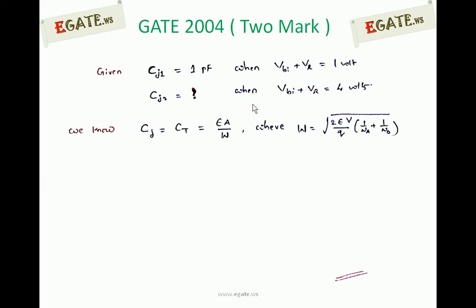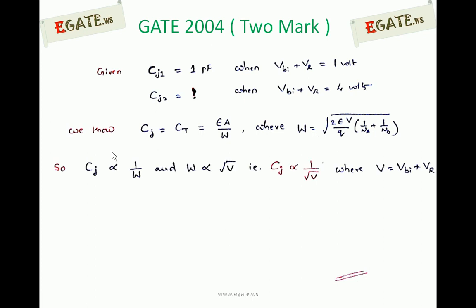So we can write CJ, junction capacitance, which is CT, transition capacitance, as epsilon A by W. W is the width of the depletion region, which is the distance between the plates, where W is equal to square root of 2 epsilon V by Q into (1 by NA plus 1 by ND). We have taken it as a square root because it is an abrupt PN junction.